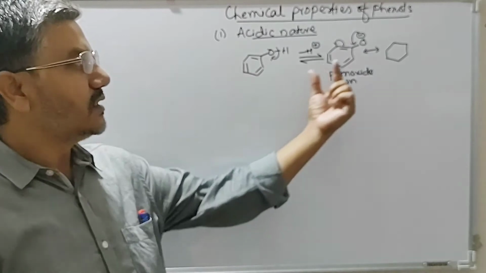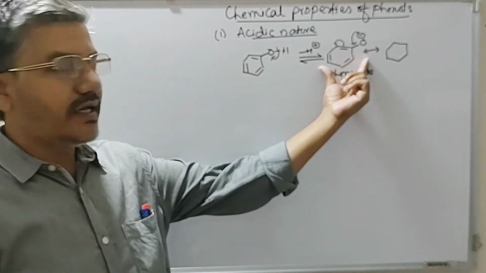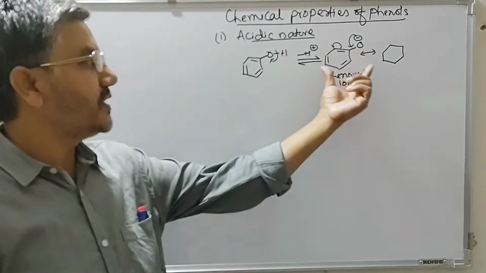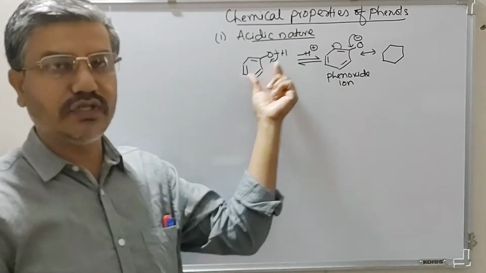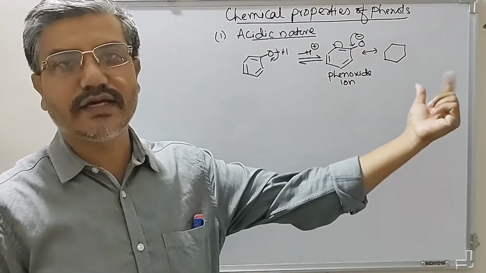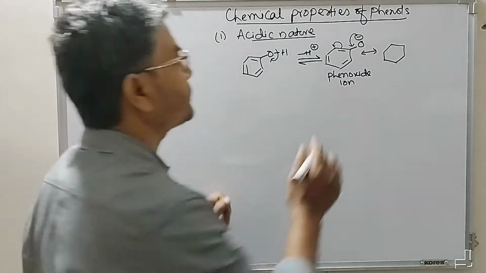So the reason is the phenoxide ion, that is the conjugate base coming from this acid phenol, is more stabilized due to resonance.